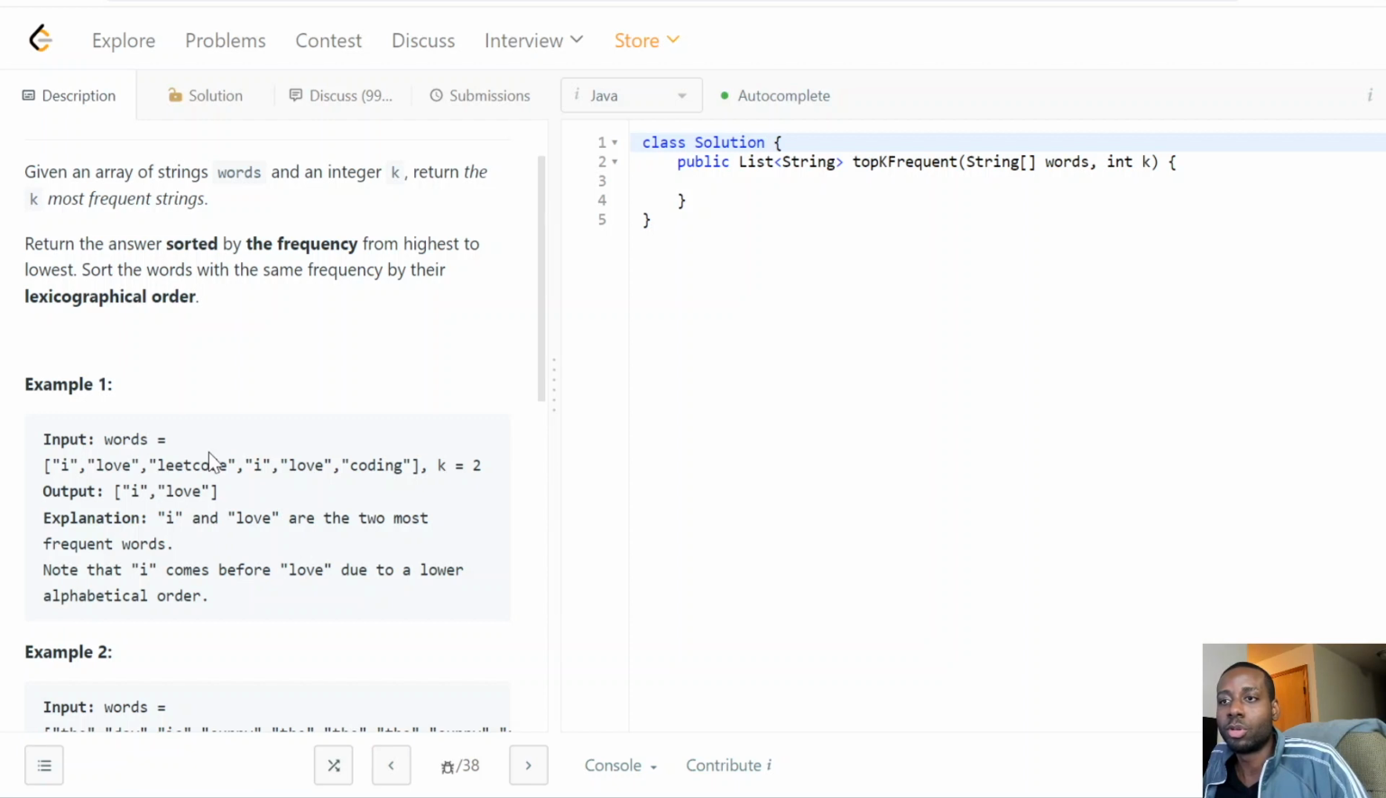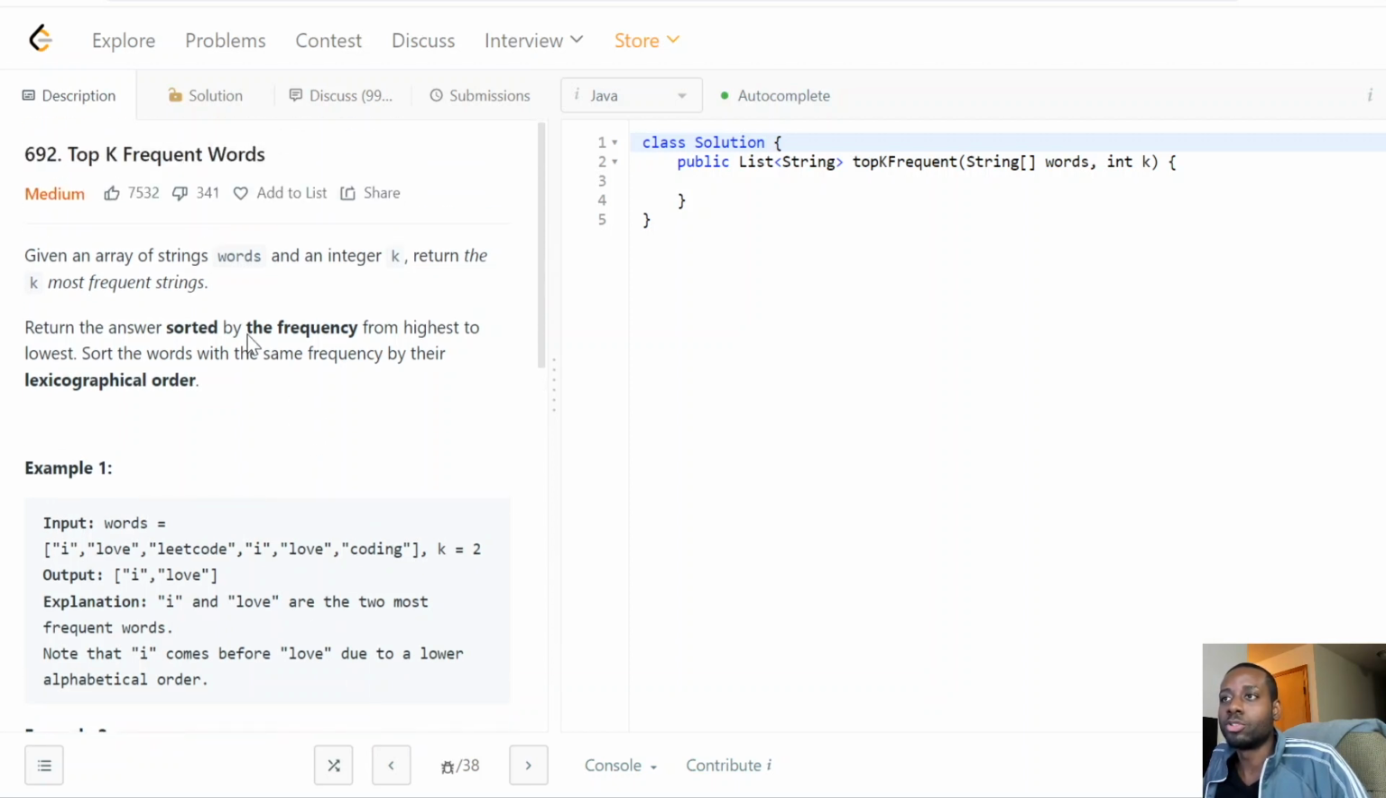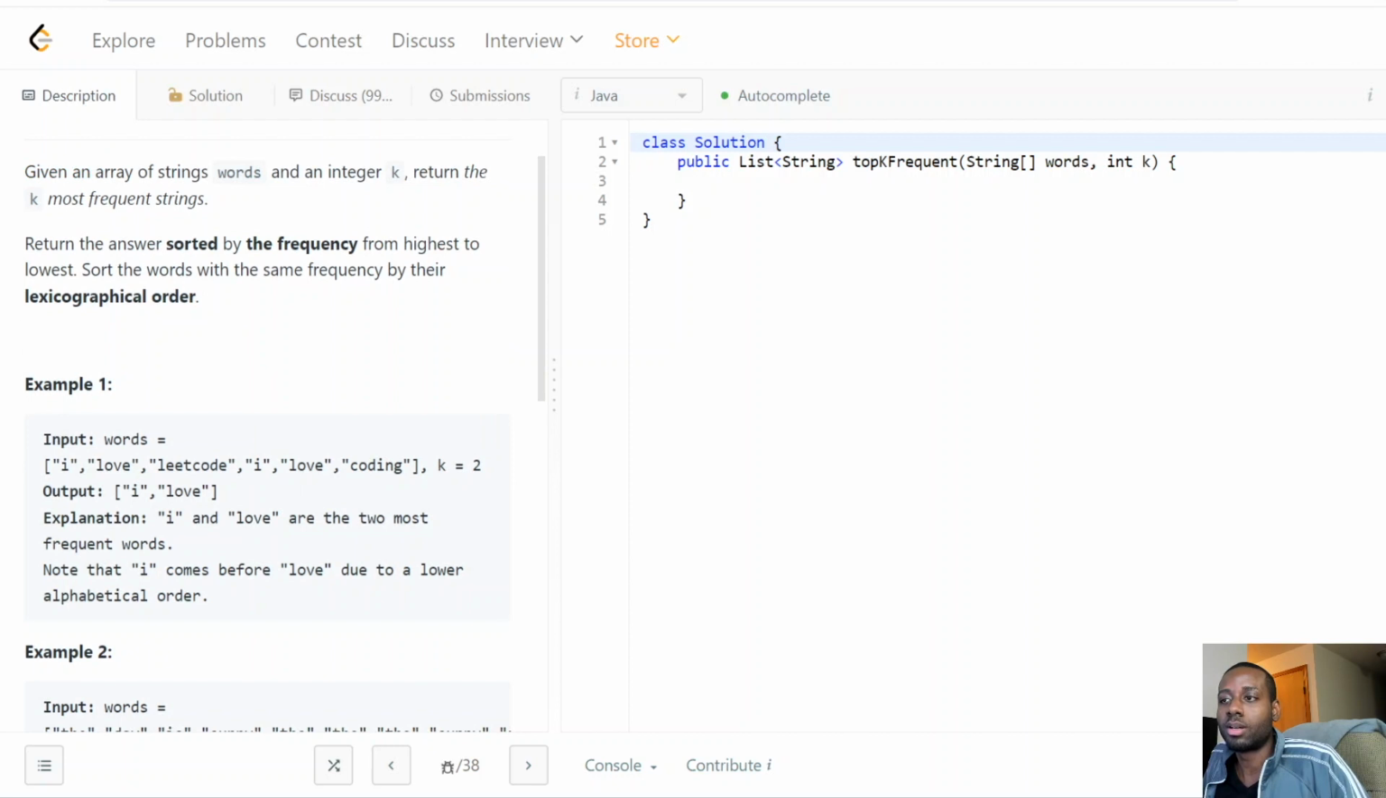We could do whatever we want. We could sort the distinct words based on some kind of comparator that we write. The comparator is going to be very good. The way it's going to work, we're going to sort based on the frequency, and the frequencies are in the map, so we have that access. And if two words have the same frequency, we're going to sort them by their lexicographical order.